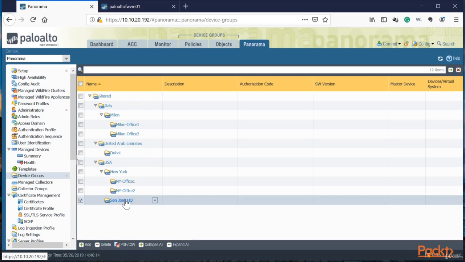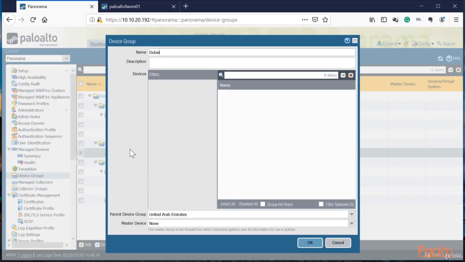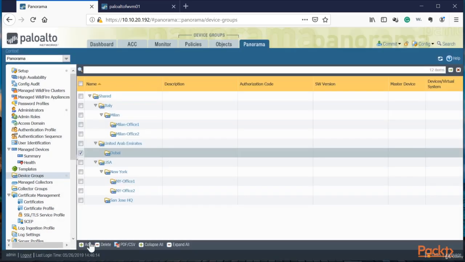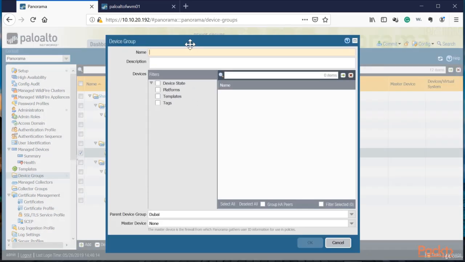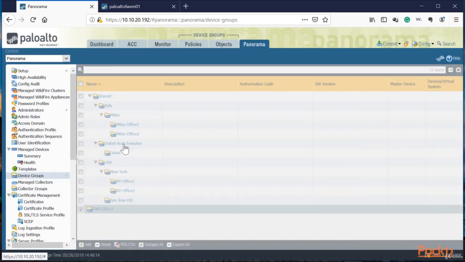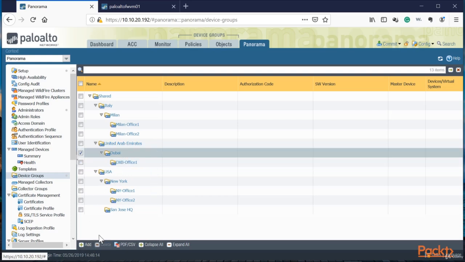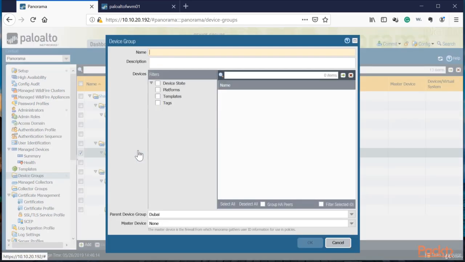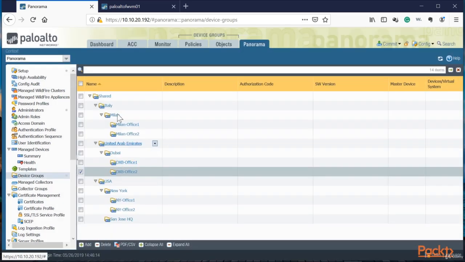San Jose, because it's a single office, we don't need to make it an office here. Dubai, we also have 2 offices in Dubai, so let's make sure we add both offices. And then we can also select the last one, which is going to be Office 2. Okay, and now we got both offices on Dubai, we got both offices on Milan, and we got